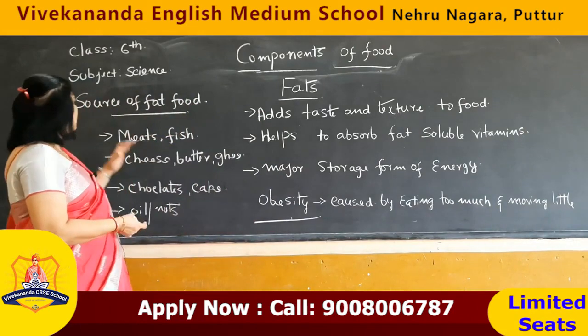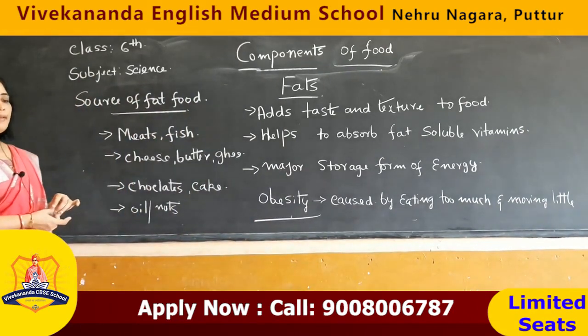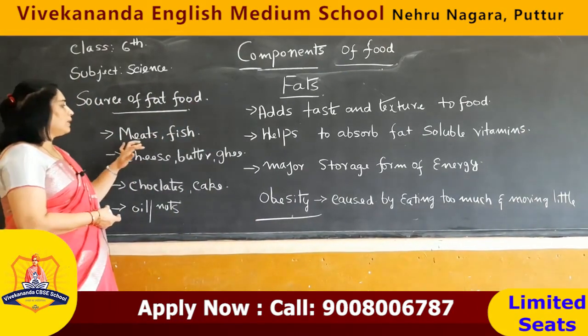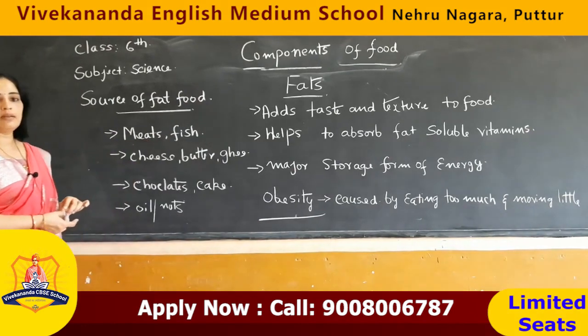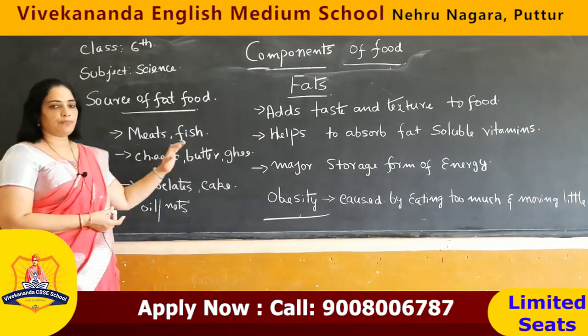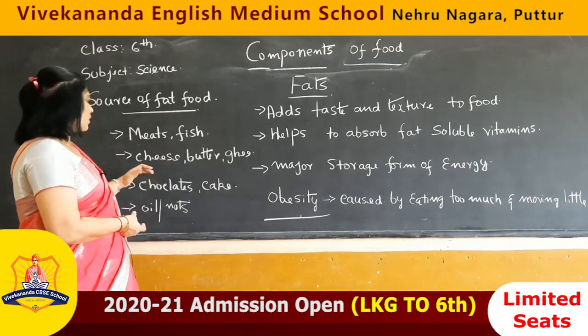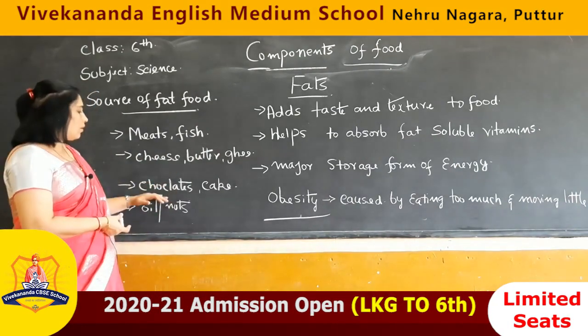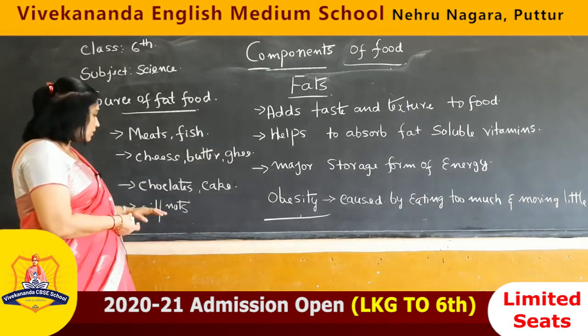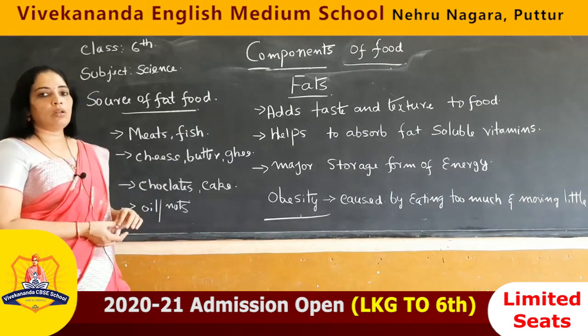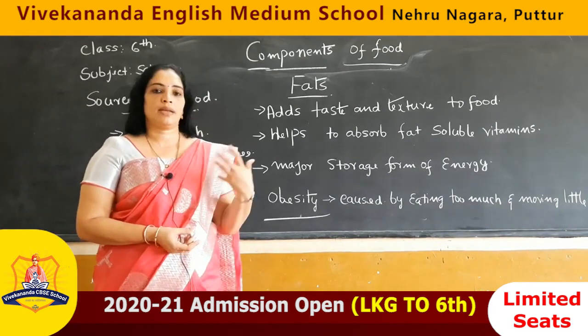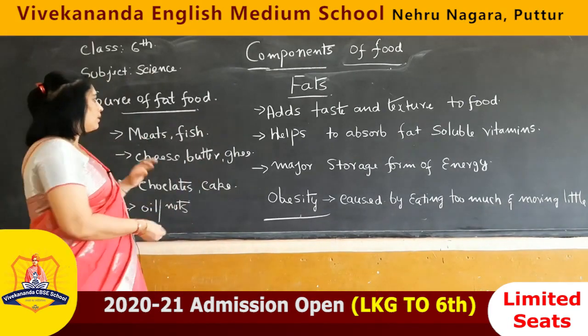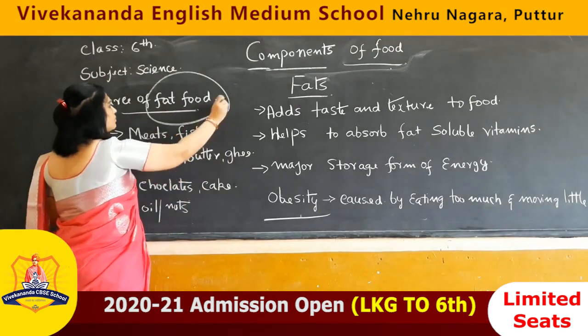Now let us see the main sources of fatty food. All the meats and seafood, meaning fish, prawn, etc., and all the cheese, butter, ghee, chocolate cakes, also oils and nuts. So all your bakery products, for example. These are all the fatty foods.